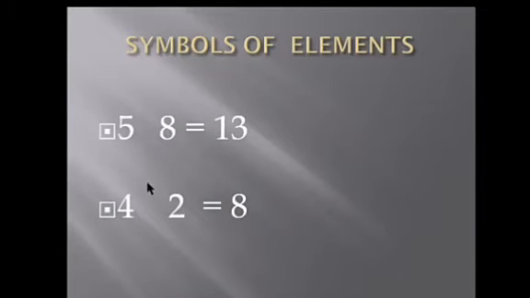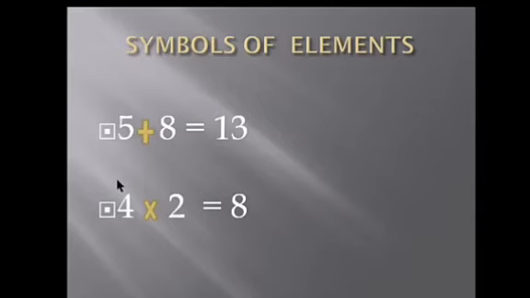5 ? 8 equal to 13. So, how will you get 13 by using 5 and 8? Yes, by adding. What is the symbol we use for addition? That is a plus symbol, is it not? Likewise, 4 ? 2 equal to 18. What is it for? Something should be here to make it as 8, is it not? What is it? Into. So, 4 into 2 equal to 8.